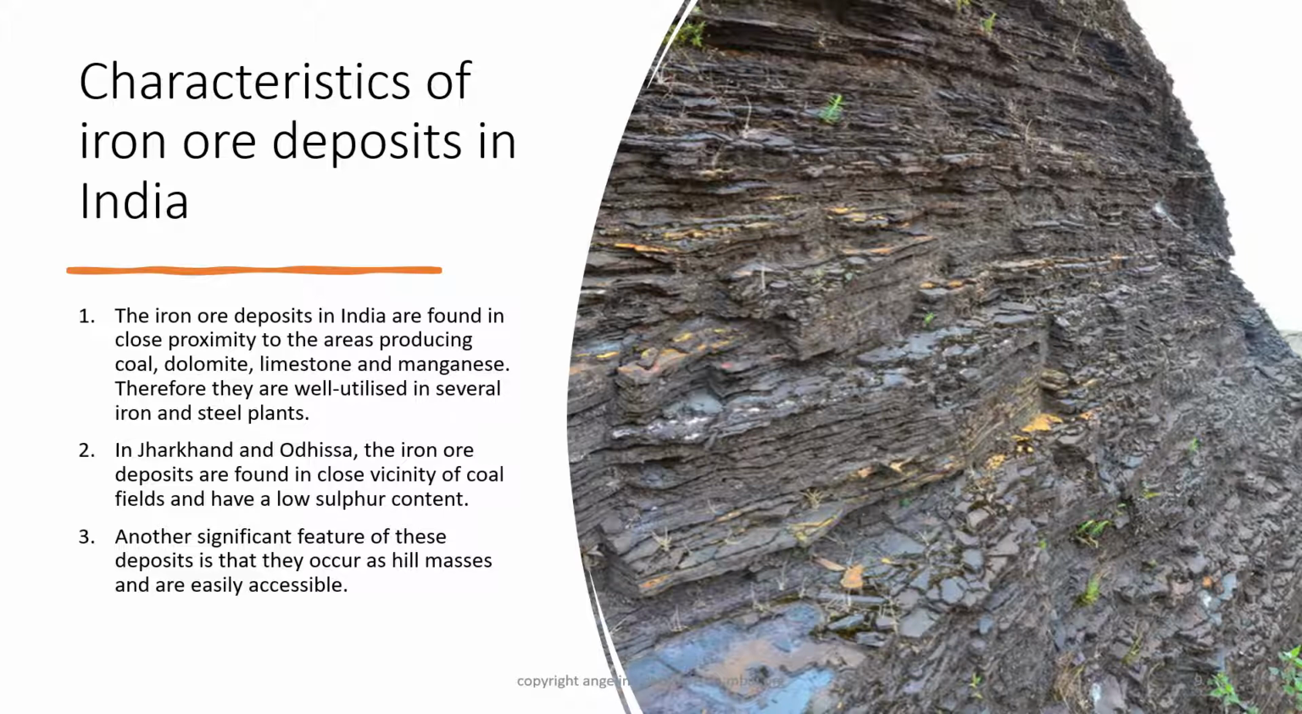Let us take a look at the characteristics of iron ore deposits in India. The iron ore deposits in India are found in close proximity to the areas producing coal, dolomite, limestone and manganese. Therefore, they are well utilized in several iron and steel plants. In Jharkhand and Odisha, the iron ore deposits are found in close vicinity of coal fields and have a low sulfur content. Another significant feature of these deposits is that they occur as hill masses and are easily accessible.